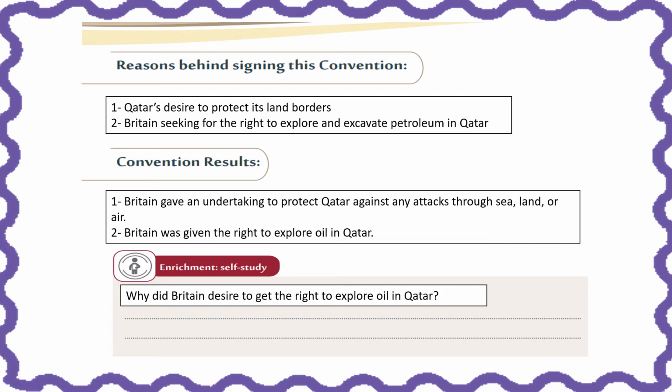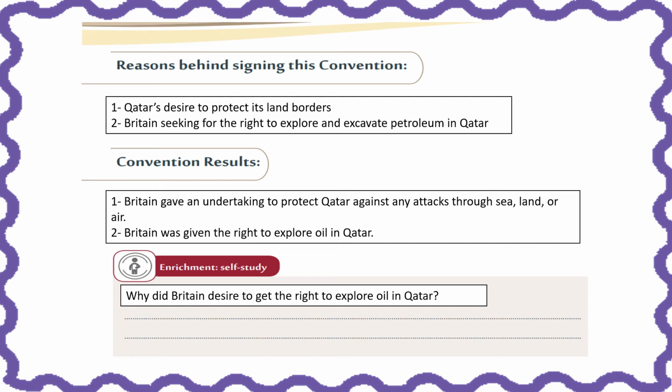Now, what happened after the convention was signed? What were the results? So Britain gave a promise or an undertaking to protect Qatar against any attacks or any enemies through sea, land, or air. So it was an entire deal, okay, that it's going to send some help if ever there was some invasion that would happen in sea, land, or air in all of Qatar's territories. The second is the convention gave Britain a right to explore oil in Qatar.